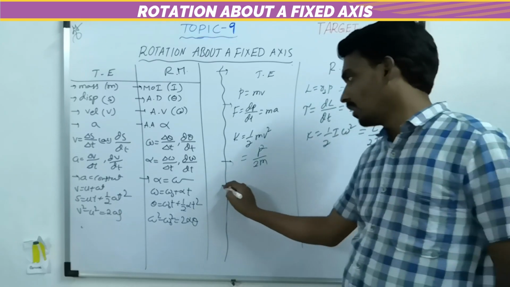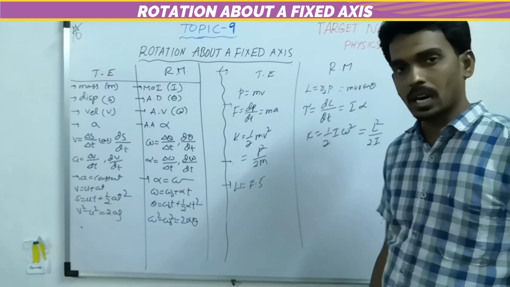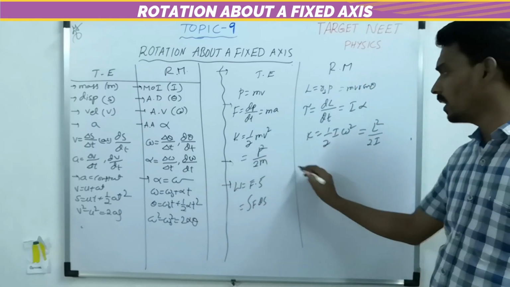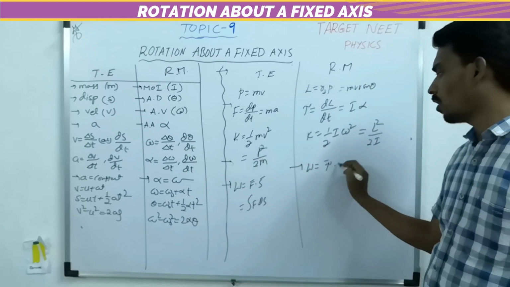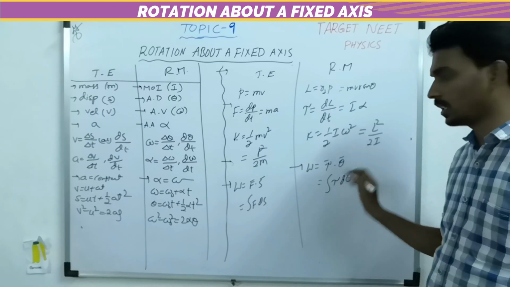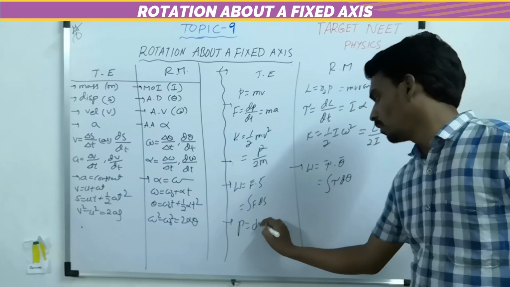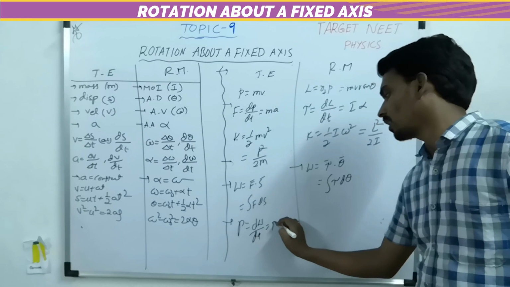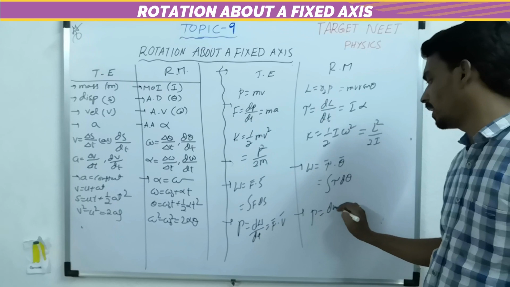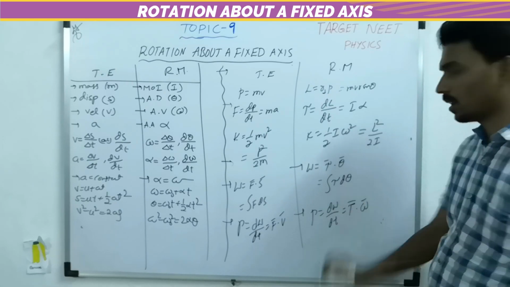And one more thing, work done here is F bar dot S bar for constant force, or integration F ds. Similarly, here if you consider work done, it is tau bar dot theta bar, and integration tau d theta. And here power equals dW by dt, nothing but for constant force F bar dot V bar, and here power equals dW by dt equals tau bar dot omega bar.